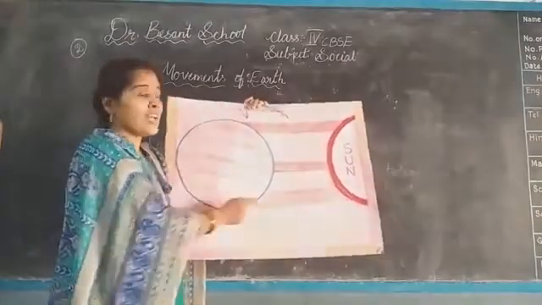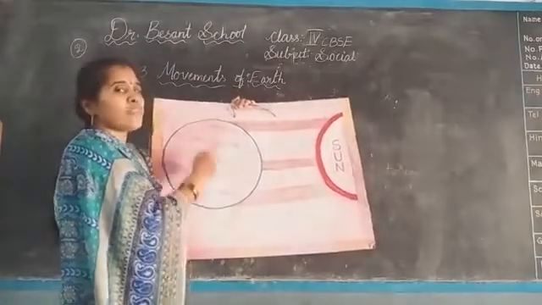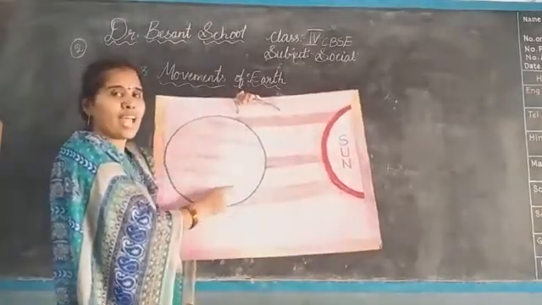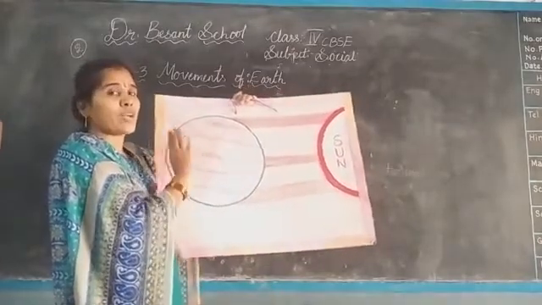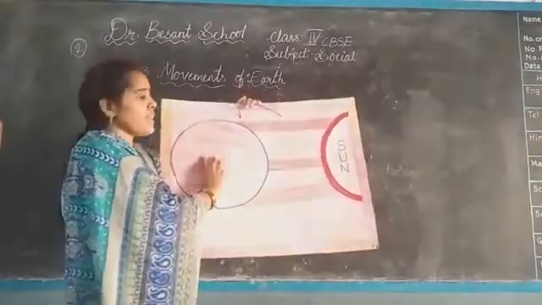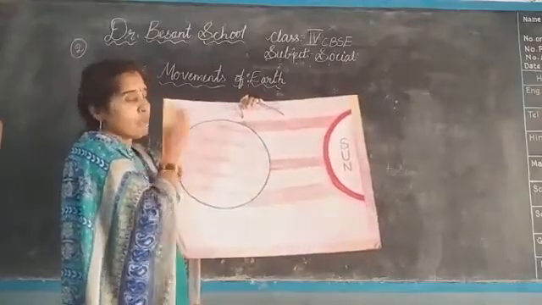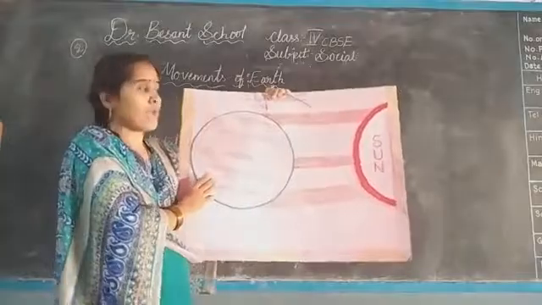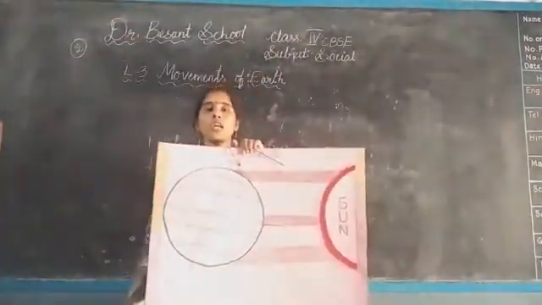Did you understand, children? These are the sun rays falling on the earth. The side of the earth on which the sun rays fall faces the daytime and the other side faces the night time. When the earth rotates, automatically they change places. Then they will get the daytime and the first one will get the night time. Did you understand, children? Everyone, you can observe the sun rays. Okay.